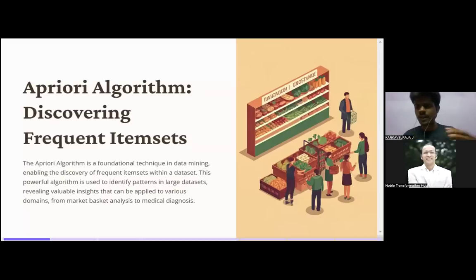Okay. So we are learning association rules, right? From today onwards, we're gonna learn different kinds of algorithms which are present in the association rule.